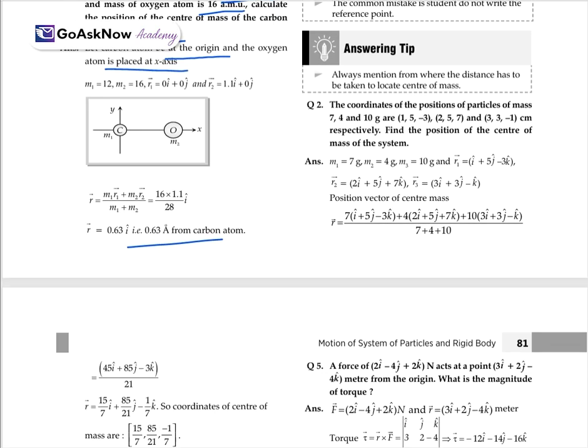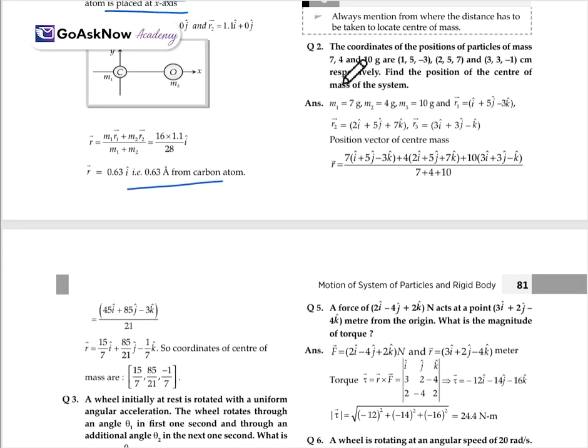Now, the second one: the coordinates of the positions of particles of masses 7, 4 and 10 gram are (1, 5, -3), (2, 5, 7) and (3, 3, -1) centimeter respectively. Find the position vector of the center of mass of the system. M1 is 7, M2 is 4 and M3 is 10, and R1 is equal to i cap plus 5 j cap minus 3 k cap.